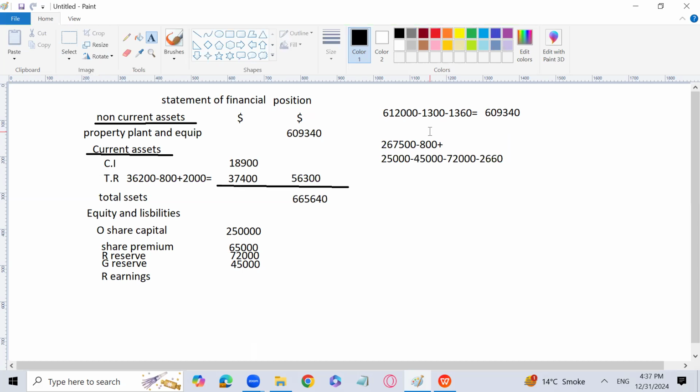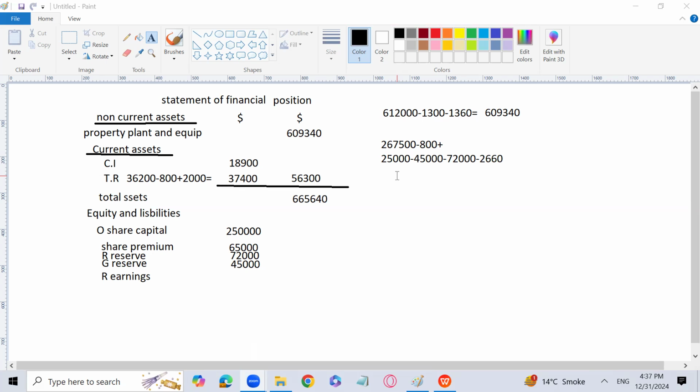I will repeat it again for you, no problem. Closing inventory. Closing inventory needs to be adjusted in both the cases, right? We have been given both treatments.